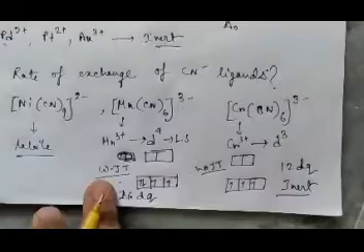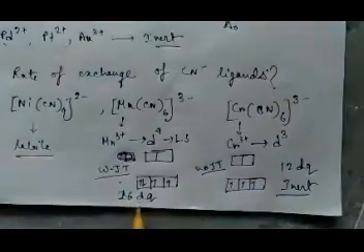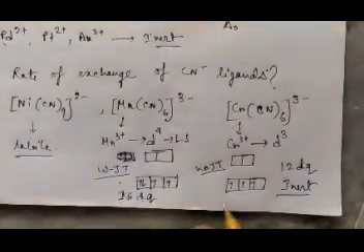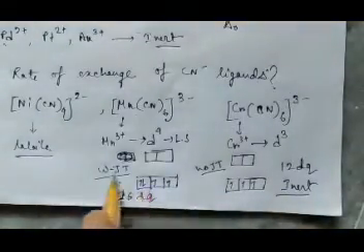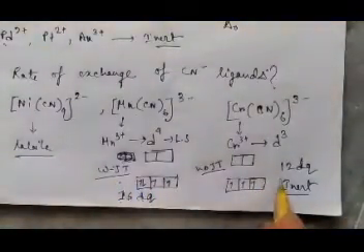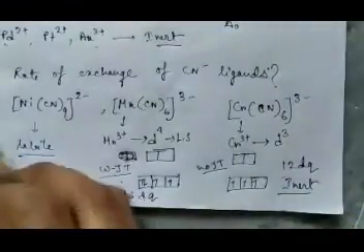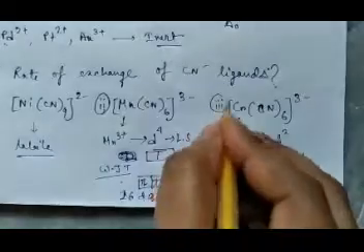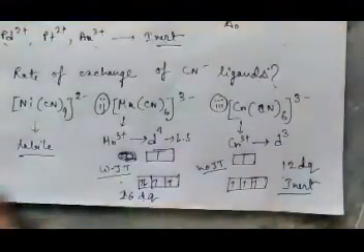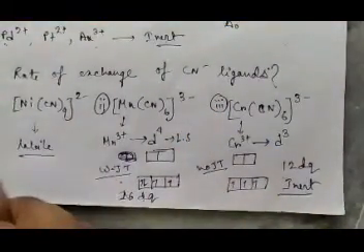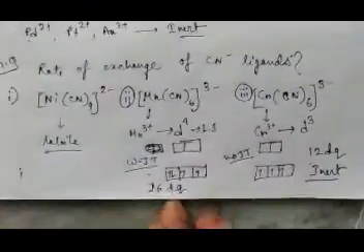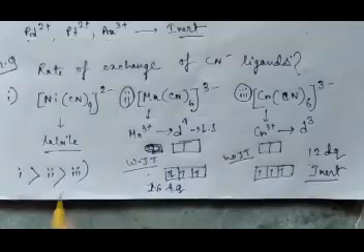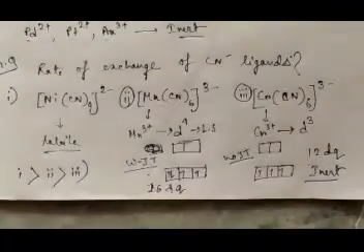And weak Jahn-Teller distortion with a moderate value means it is more or less labile or inert, but this is less inert than this one. Therefore, if this is number 1 and this is number 2 and this is number 3, then what will be the order? So the rate of exchange of 1 will be highest, then 2, and then it will be 3. Okay, so let us discuss other questions.